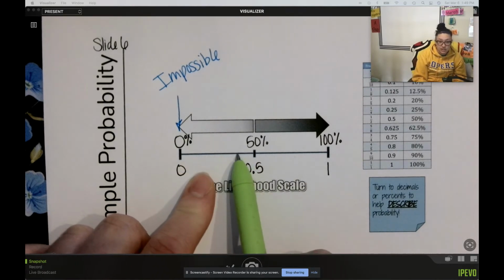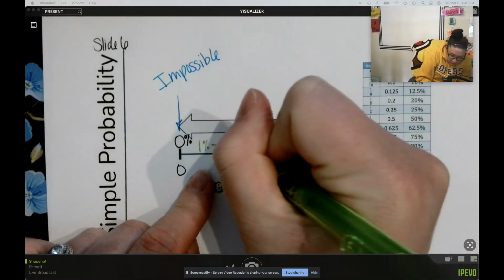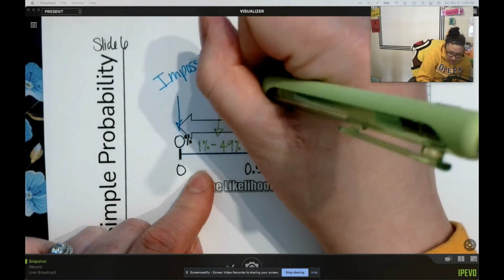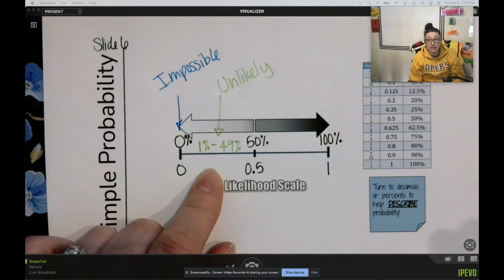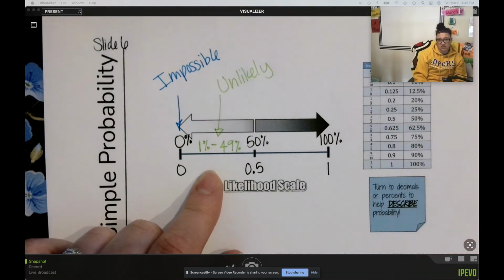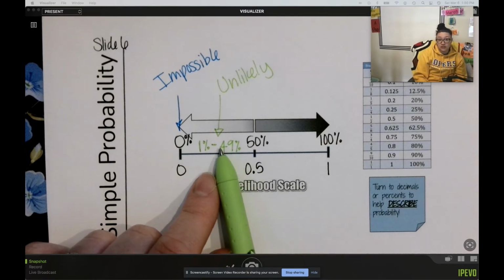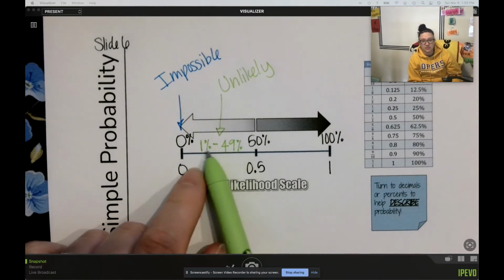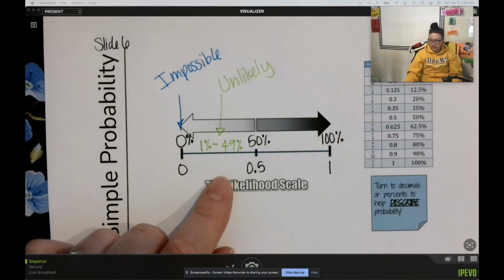This middle range here, between 1% to 49%, we would call this unlikely. It could happen, but there's not a very good chance of it. Like if you want to win the lottery, you could win the lottery, but there's not a very good chance of that happening. So that 1 to 49%, we call that unlikely.